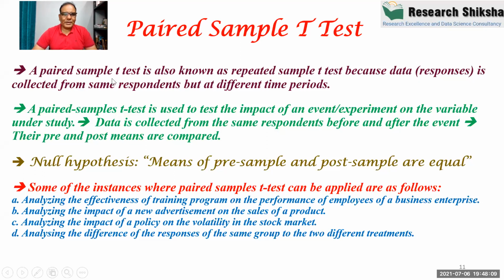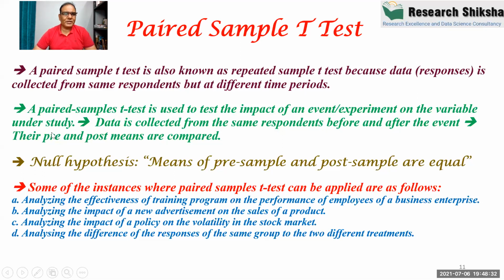So a paired sample t-test is also known as repeated sample because the data is collected from the same respondent but at different time periods. Different time period means before and after. So a paired sample t-test is used to test the impact of an event or experiment on the variable under study.